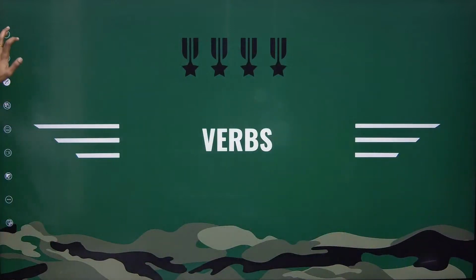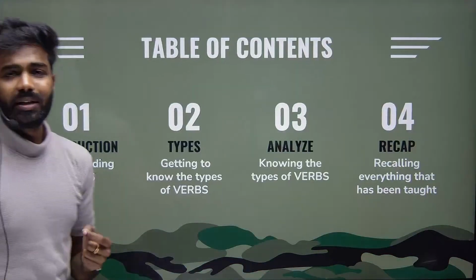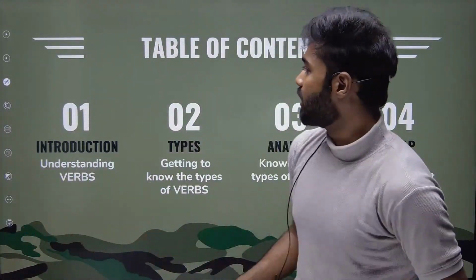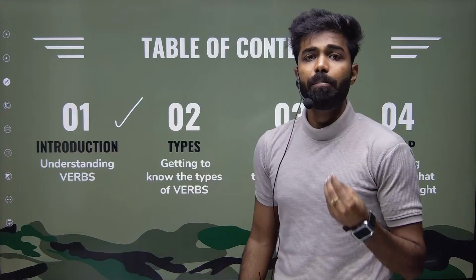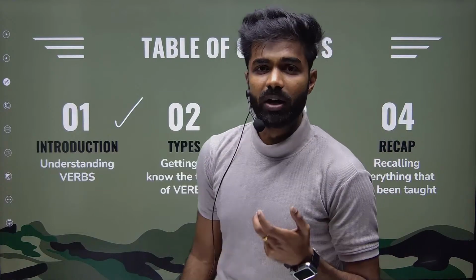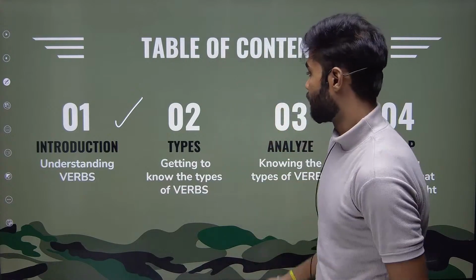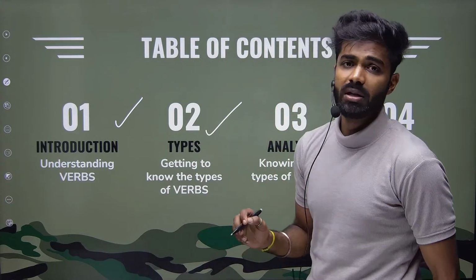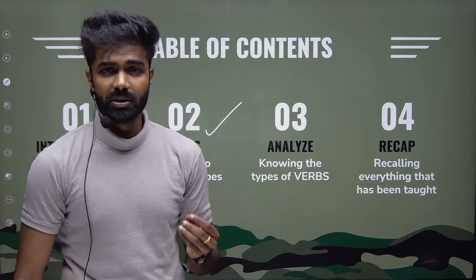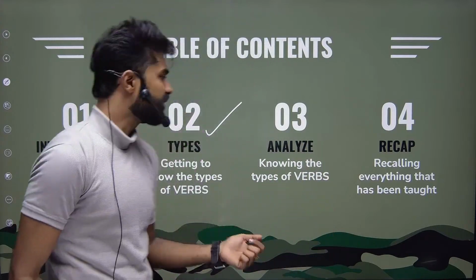Yeah. So let us look at the table of content today. Okay, what we'll be dealing here. Introduction. I'll be making you understand what are verbs, ye verbs matlab kya hota hai and kaise how to identify them. All right, and then there are types of verbs. All right, intransitive verb, transitive verbs, stative verbs, action verbs, linking or copular verbs. We have different kinds of verbs.